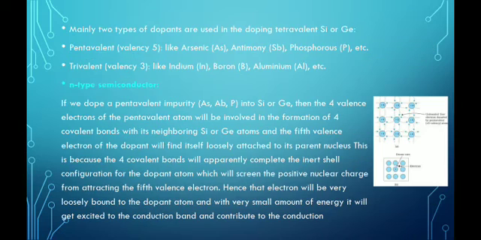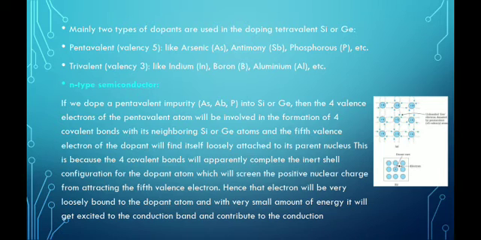Okay. So mainly two types of dopants are used in doping with tetravalent silicon or germanium: pentavalent and trivalent. The pentavalent ones have valency 5. Which are those dopants? Arsenic, antimony, phosphorus, etc. And what are the trivalent impurities? They are indium, boron, aluminium, etc. So now we'll see N type semiconductors.